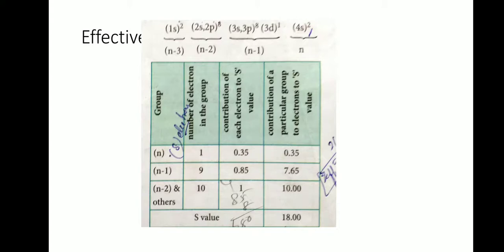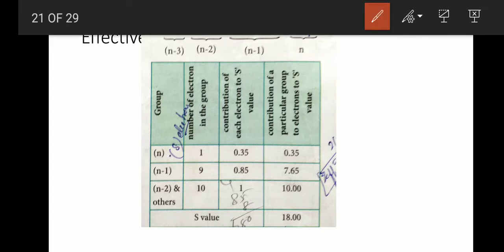Therefore the total value is 18. Scandium's atomic number is 21, so 21 minus 18 is 3. The Zeff value is 3.